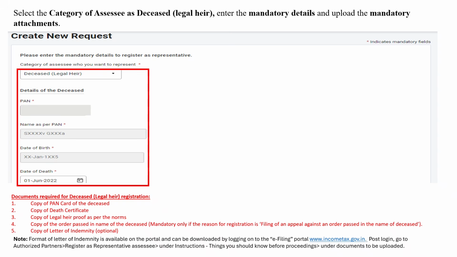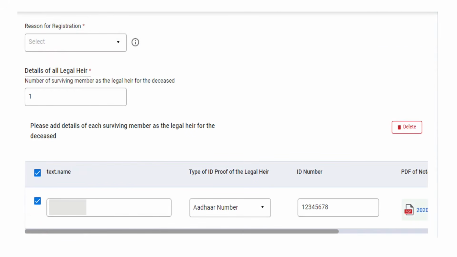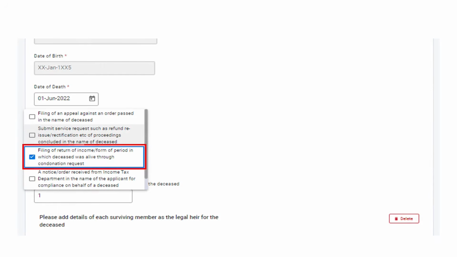www.incometax.gov.in. Post login, you can go to Authorize Partners, click on Register as Representative Assessee, and then in the instructions, you can click on Documents to be uploaded under Things you should know before proceeding. You can select the reason of registration from the drop-down menu and then enter the details of all the legal heirs, that is, all the surviving members as the legal heirs of the deceased. You can select the reason like filing of return of income for a period in which the deceased was alive through a condonation request, or filing of an appeal against an order passed in the name of the deceased.